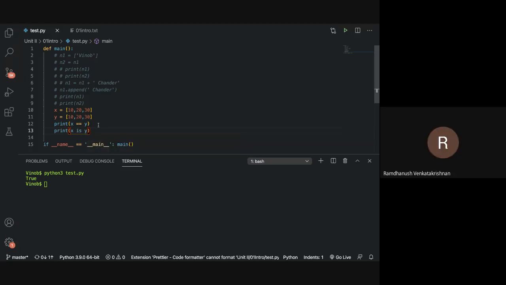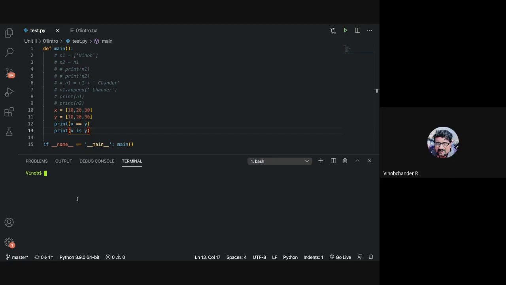It will be false, sir. True, sir. All of you agree with that? It will be false. Why will it be false? Because x and y are different containers, so they'll have different IDs. Correct. So they are essentially both different objects, right?